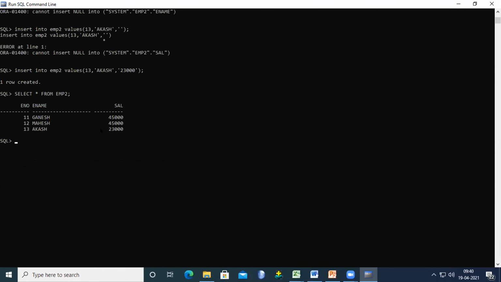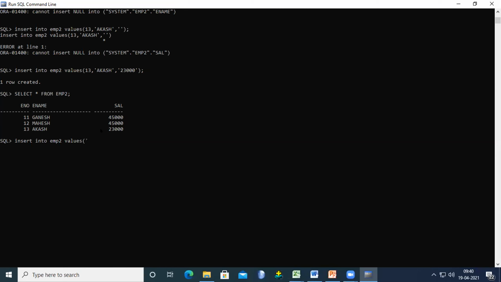Many members asked one doubt: sir, how can we enter more rows at a time? Now I will explain that. Please note down this command, if you can. Insert into table name, the table name is EMP2, values.